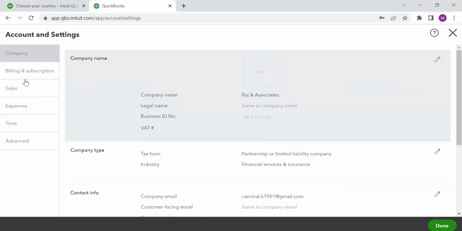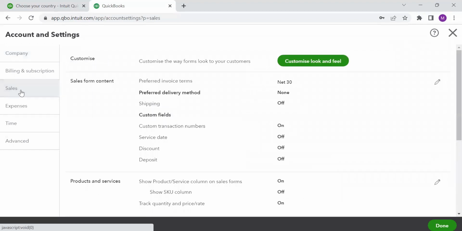So this is my first thing which you will have to set up when you start writing accounts on any accounting software. First is company. In company, I'm going to give the details of which company, what is your company's name, what is your industry. You will have to purchase a subscription for QuickBooks and that details will be reflected in billing and subscription. Now, coming to sales, I'm talking about features now.